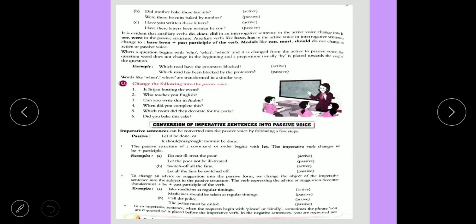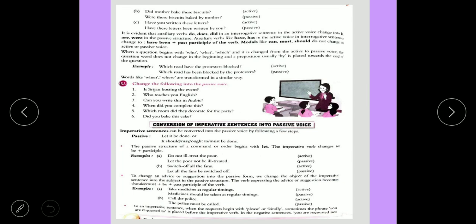Next is conversion of imperative sentence into passive voice. An imperative sentence can be converted into the passive voice by following a few steps. First step is, the passive structure of a command or order begins with let. The imperative verb changes to be plus past participle, like let the poor not be ill-treated. Be plus past participle.